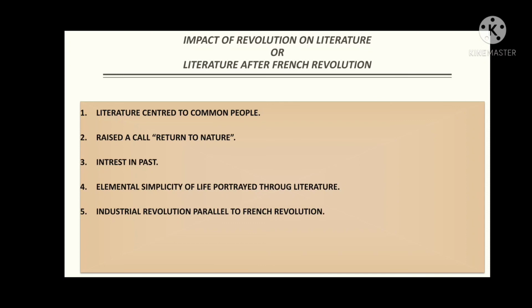And the fifth and last point is that the Industrial Revolution ran parallel to the French Revolution. Now, see, the Industrial Revolution is one of the significant events that took place in the Victorian era. But we can say that the Industrial Revolution laid its foundation from the Romantic age itself. And hence both were going parallel, not too much parallel. After the Romantic age, the Industrial Revolution gained its pace, but we can say that to some extent, at a little initial stage, there was a connection between the French Revolution and the Industrial Revolution, and both were parallel.